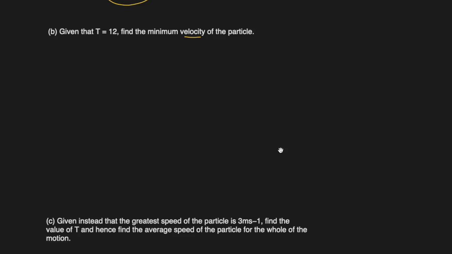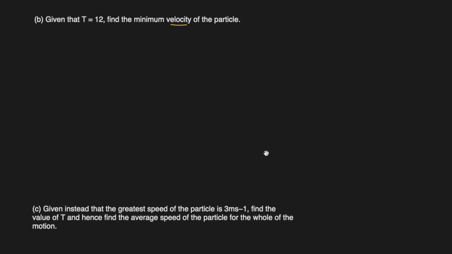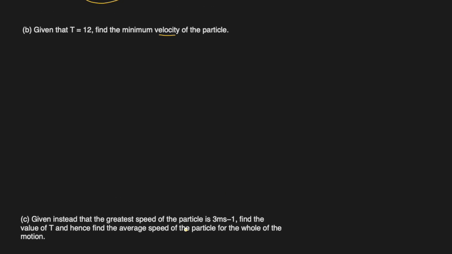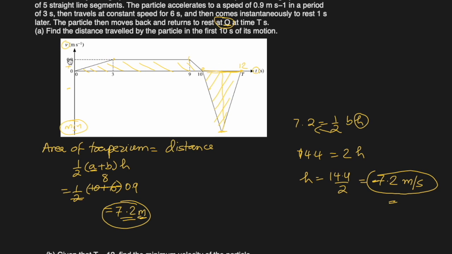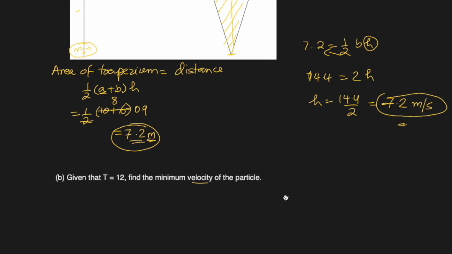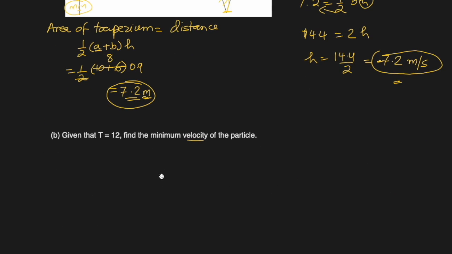Okay, what next? C is also there. Given instead that the greatest speed of the particle is 3 meters per second, greatest, and this time they're using the word speed. Okay, so no, they are not asking us that this 0.9 is 3. They're saying that 3 is somewhere here, which is more than 0.9, and if we use the term speed, it will be more than 0.9. Okay.